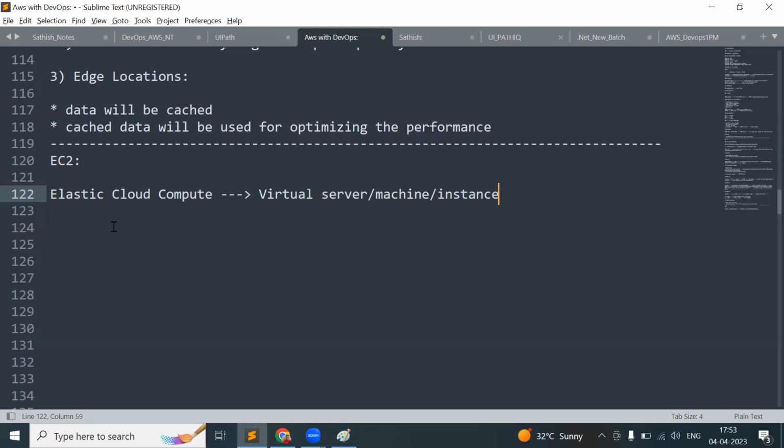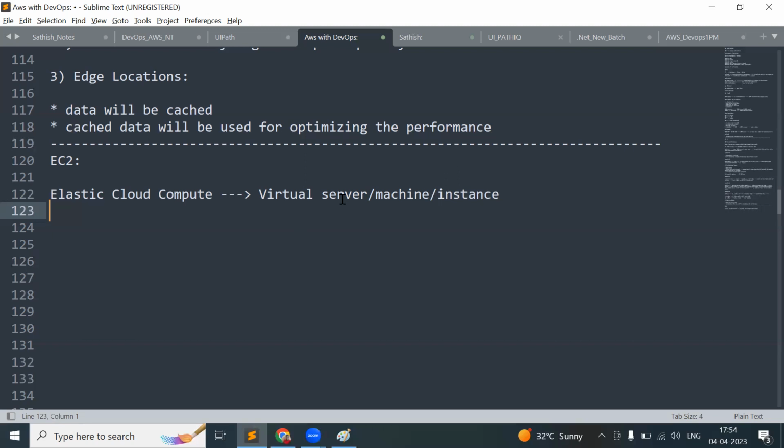So EC2 is nothing but elastic cloud compute, which is a virtual machine or virtual server or virtual instance. We can call it an instance. Just remember, it is a virtual machine or virtual laptop or virtual desktop. The physical machine is the laptop whichever you are using to join or to do your work. A virtual machine is where we are hosting or creating one machine on your cloud. Tomorrow we are going to see how to create a virtual machine on your Windows.